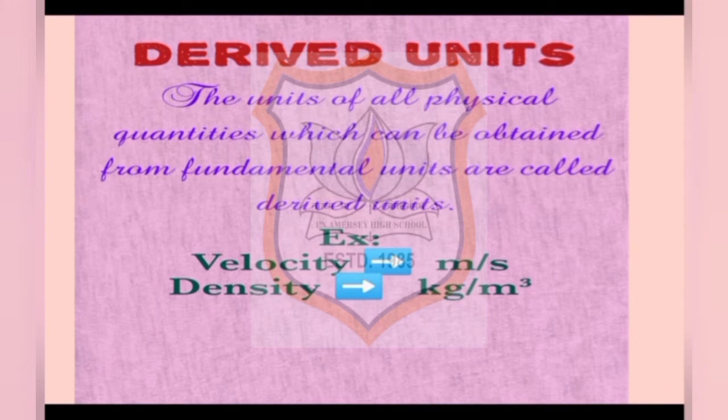What are derived units? The units of all physical quantities which can be obtained from fundamental units are called derived units. For example, meter per second is the unit of velocity, kg per meter cube is the unit of density.